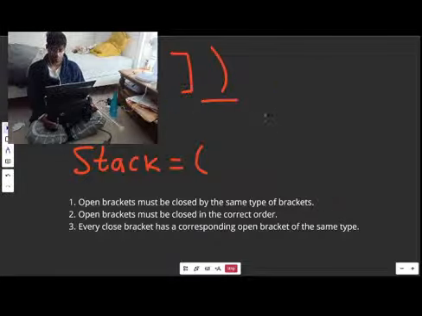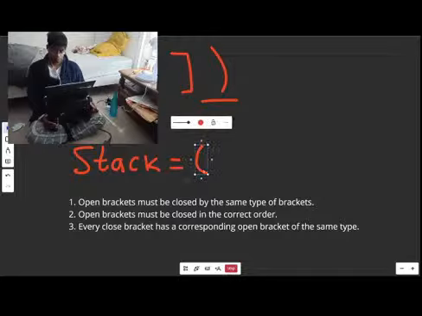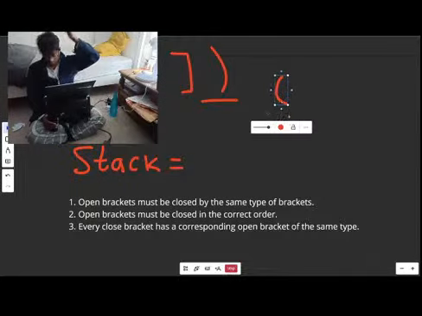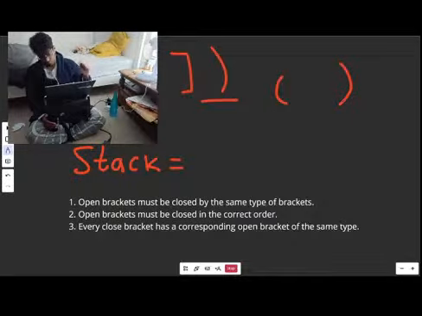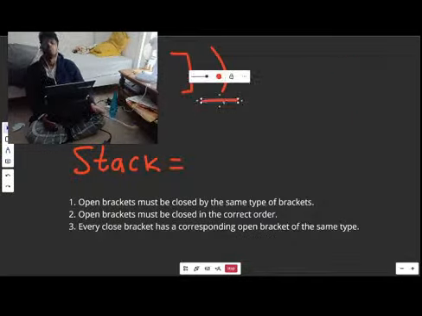Here we see the round closing bracket, so we're going to pop stuff off the stack. Firstly, we check to see if our stack is empty. Luckily, our stack does have something. If it was empty, we'd return false, but it's not, so we pop it off. We were looking for a match with this one. This is the correct matching bracket, so this is totally fine. Now we get to the end of the string, and we are done.